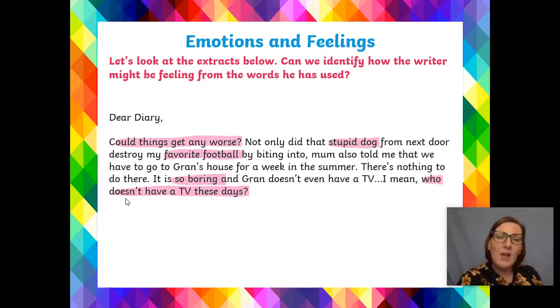So what I've done there is I've highlighted the emotions and the feelings. Now the first part there, clearly the writer is feeling very upset, deflated, fed up. Could things get any worse? And then we've got another feeling about that stupid dog from next door and his favourite football. So these are all feelings. Now I'm thinking as well, he might be feeling a little bit emotional about going to Gran's. I think he might be a little bit cross about it. What do you think?